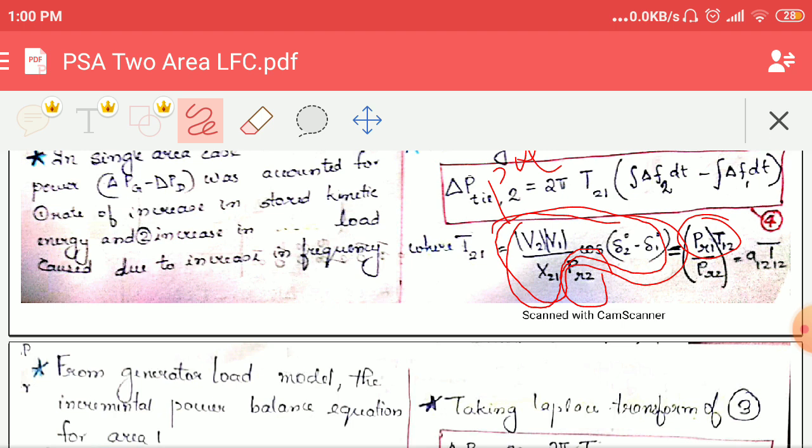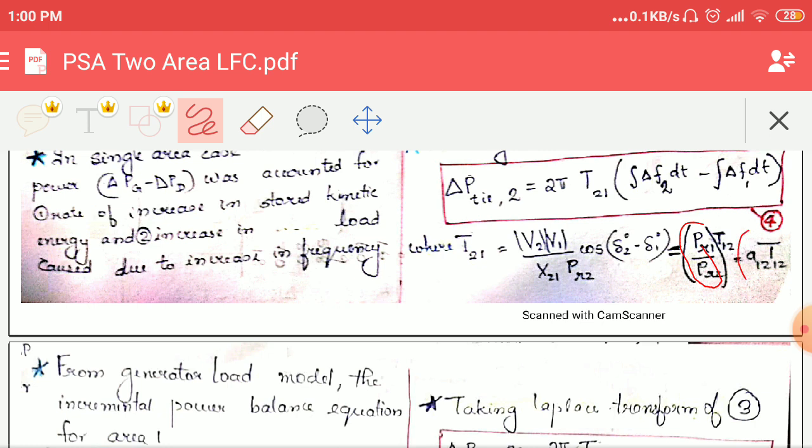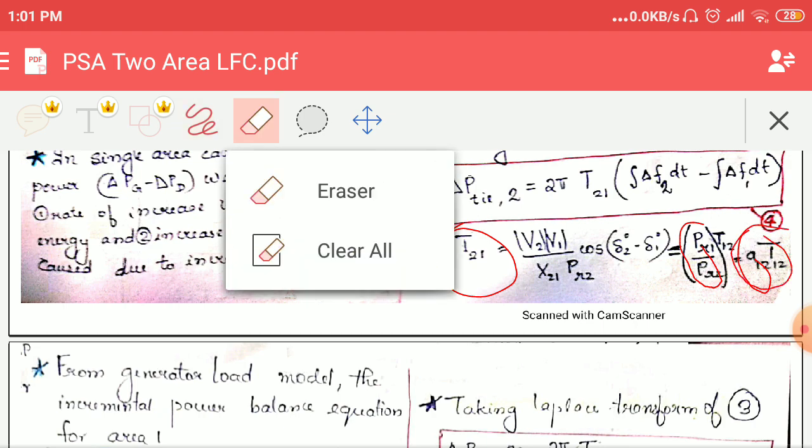Okay, so this can be mentioned. This PR1 by PR2 can be considered as a constant, and it is mentioned as A12. Okay, and this A12 into T12 is the actual coefficient. T21 is equal to A12 into T12.